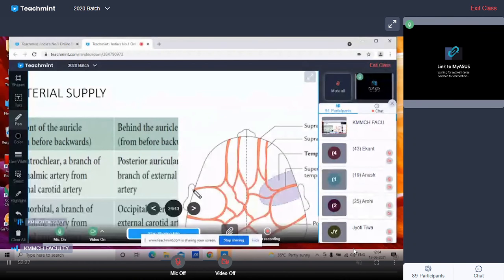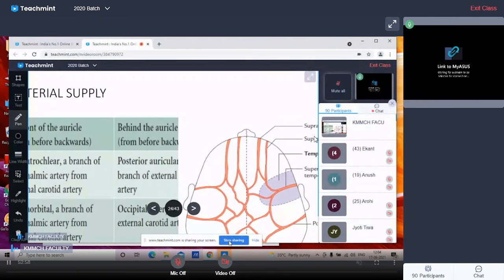So these are the three branches in front of the ear. Behind the ear, there is the posterior auricular artery, which is a branch from the external carotid artery. And the last one, from the posterior aspect, is the occipital artery, a branch from the external carotid artery. So this is the blood supply of the scalp.